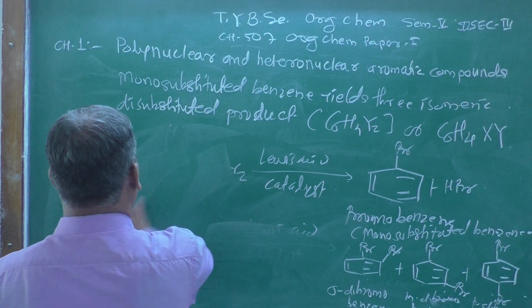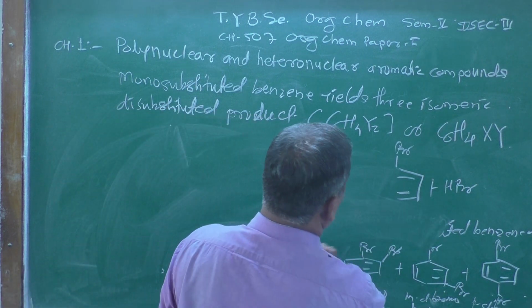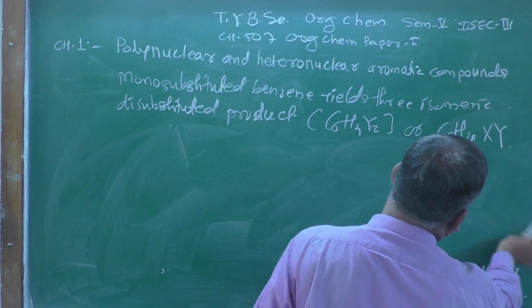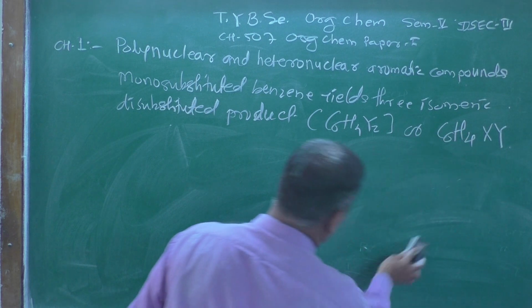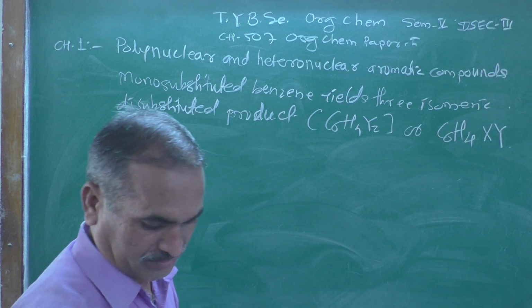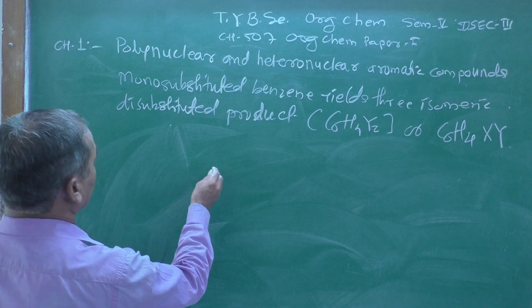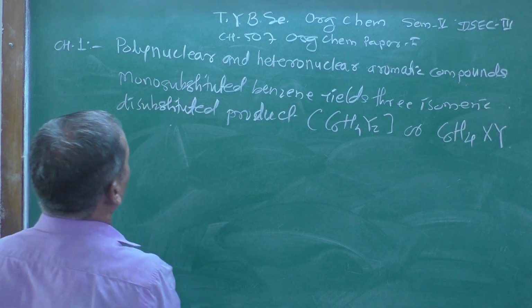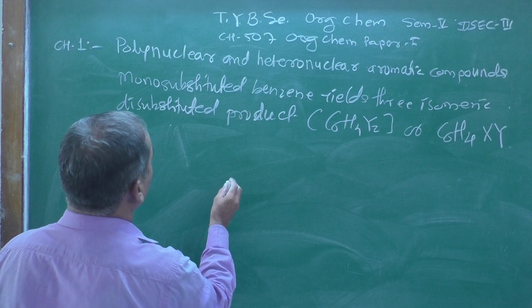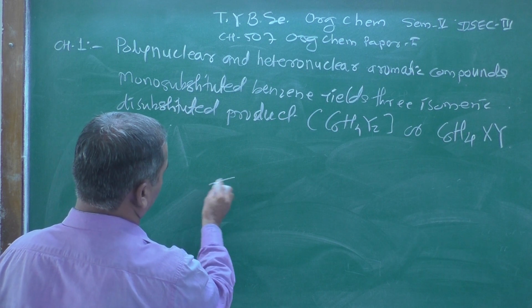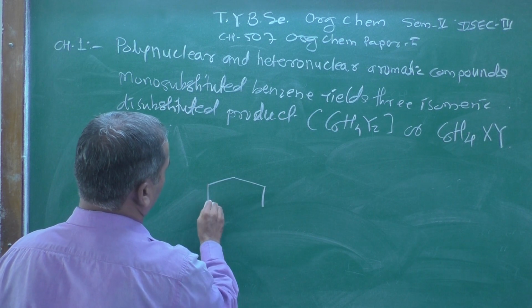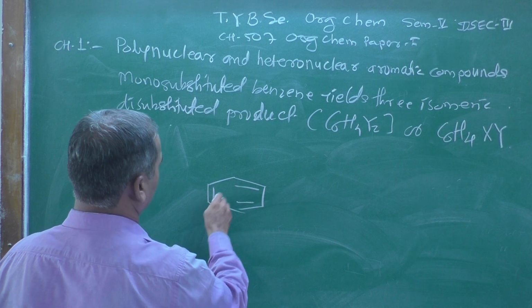I am going to show the two structures, what could be the limitation of the Kekulé structures, because we are discussing the introduction of polynuclear and heteronuclear aromatic compounds. So let us see the two structures which I am representing here.